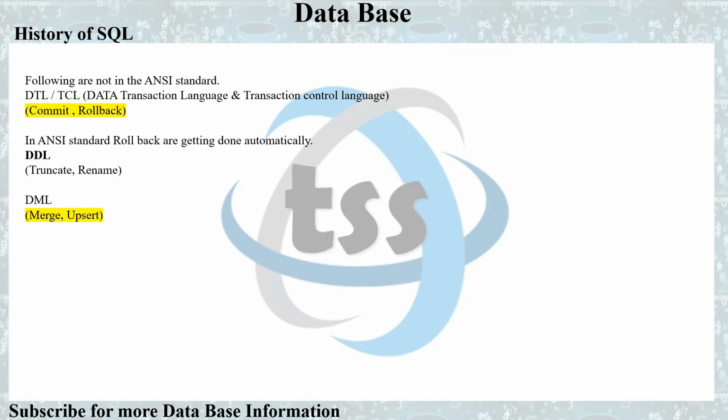The following are not in the ANSI standard, like DTL and TCL, data transaction language and transactional control language. DTL and TCL contain commit and rollback. What do you mean by commit and rollback? Here the main point is the transaction. We will study transactions in the next lecture, where we will see all the information related to commit and rollback: what do we mean by commit, what do we mean by rollback, and what is the advantage of using commit and rollback. In the ANSI standard, the rollback is getting done automatically.